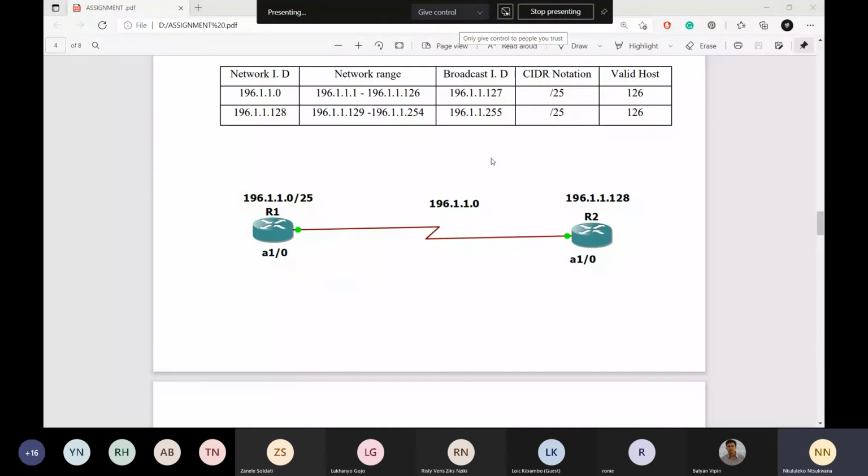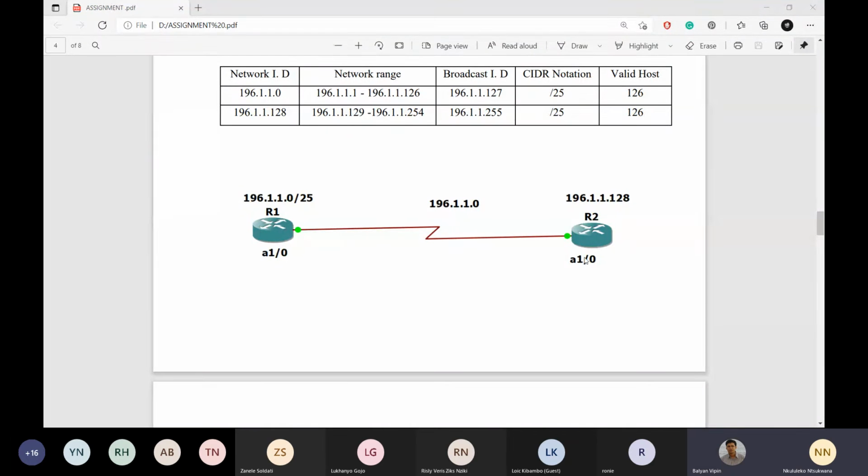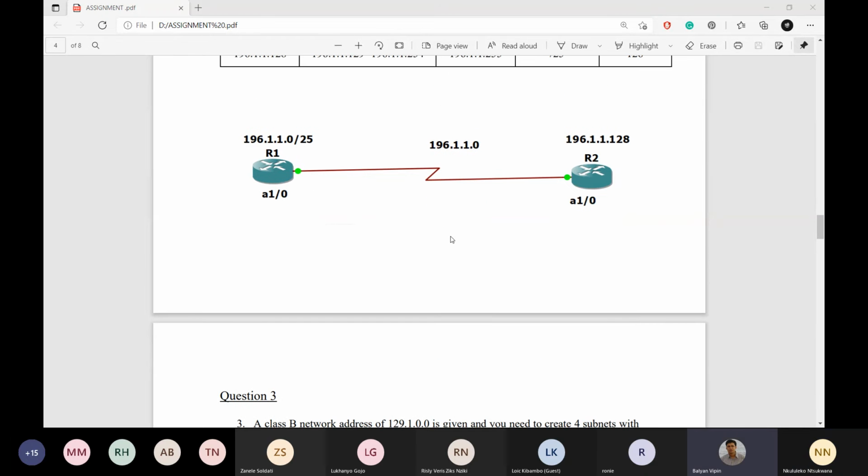Doc, can you see my screen? Yeah, I can see it. Do you see the line between the two routers? Is it wrong if I do it like that, or must there be a straight line? I think if you are using this line, you are editing a picture, if I'm not wrong. Or are you using GNS3 for that? I used it on GNS3, yes. When I select this line from the first router to the second router, I always get the line to be like that. I don't know why. It doesn't give me a straight line. Okay, maybe it's some other version you are using. That's okay if it's correct. Okay, thank you, Doc. You're welcome.